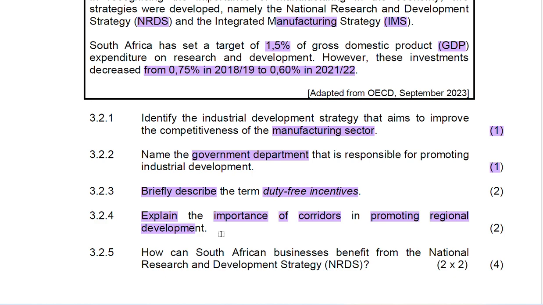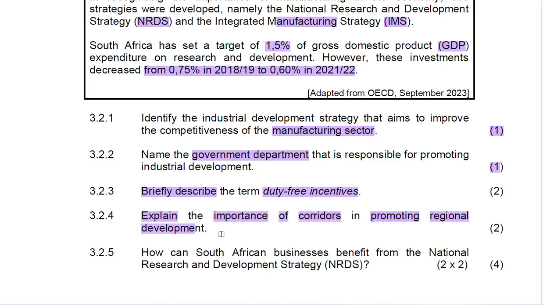So one of the reasons that you can put forward to explain is that it allows mining, agriculture, and manufacturing industry to have access from one area to another. We understand that mining and agricultural industry, even manufacturing, they need access to different areas. So then corridors, they provide them that access that this industry needs.